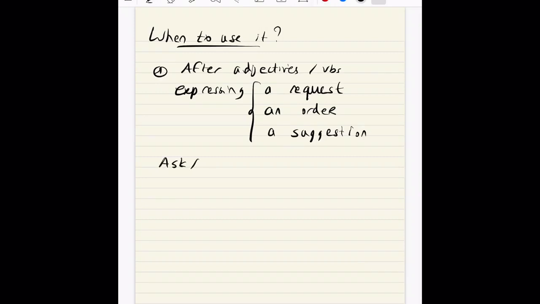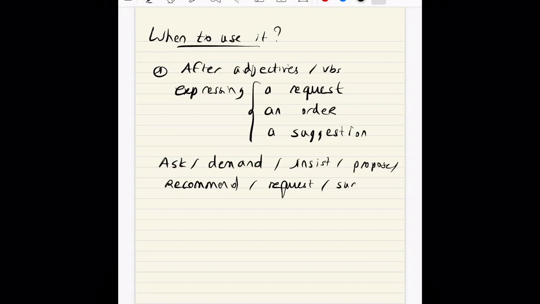Verbs expressing those ideas, request, order, suggestion, would be ask, demand, or again insist, or propose, recommend, that we used in our previous example, request, of course, suggest, because, well, suggestion with the verb suggest, it makes sense here.